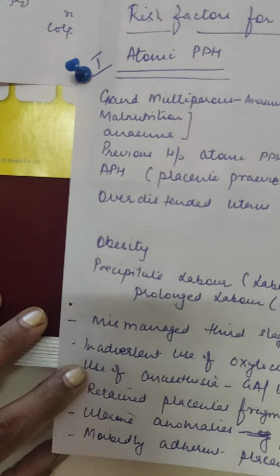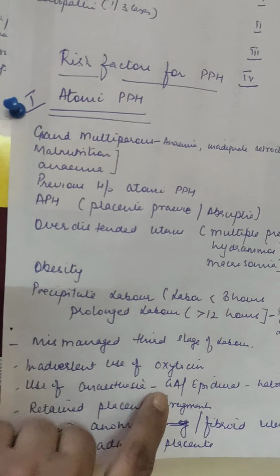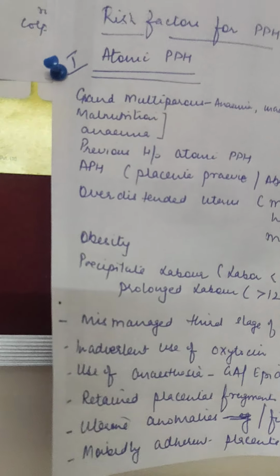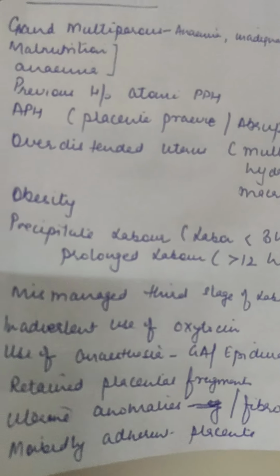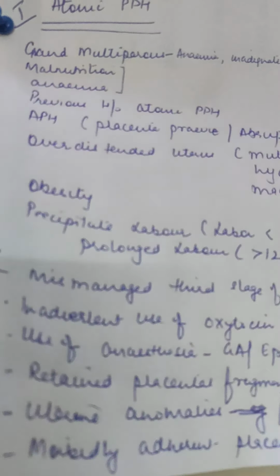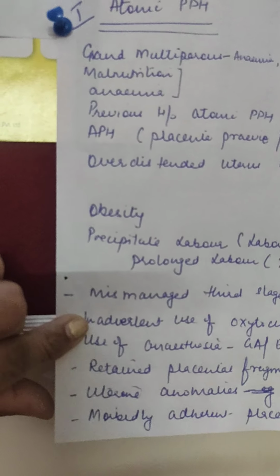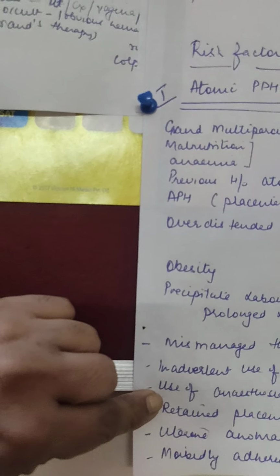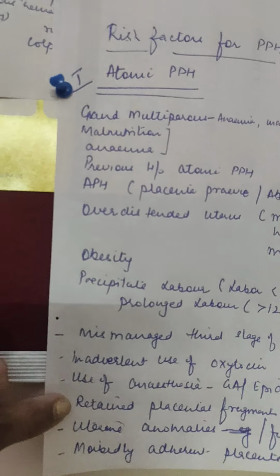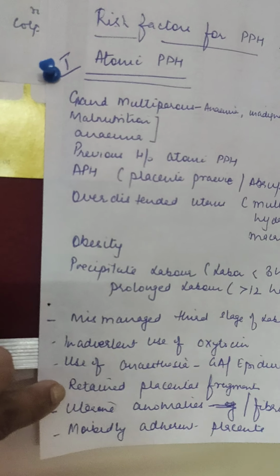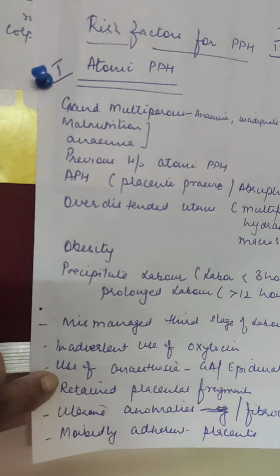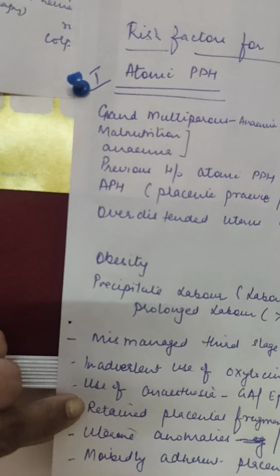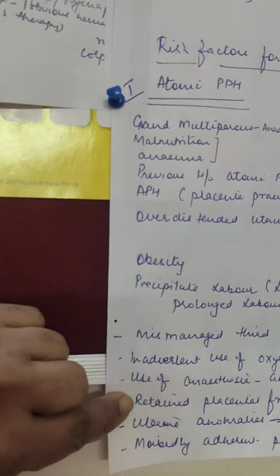Many a time there is the use of anesthetic agents, for example, now there is a trend of epidural or painless delivery. Many a time, if the patient is having excessive labor pains, we give her relaxants. If after the delivery the effect of relaxants is there on the uterus, the tone won't come so soon. So we should be very careful while giving relaxants to the female at the time of labor pains. Then retained placental fragments: if a few fragments or membranes or placental bits are in the uterus, the uterus won't be hard and globular, and it will result in atonicity.